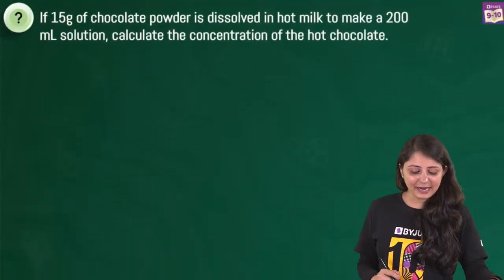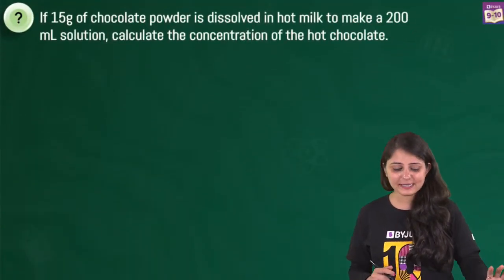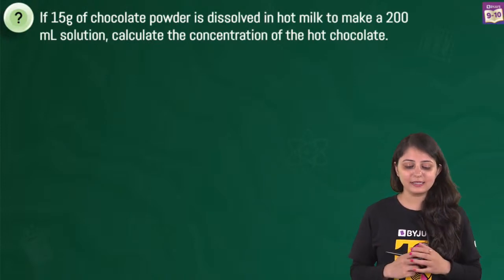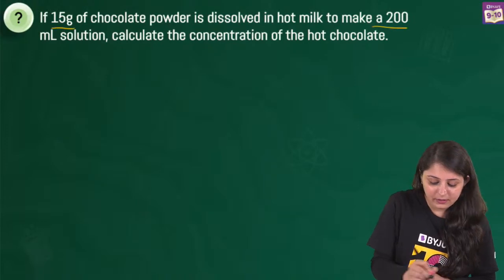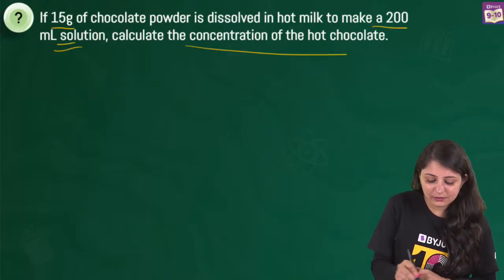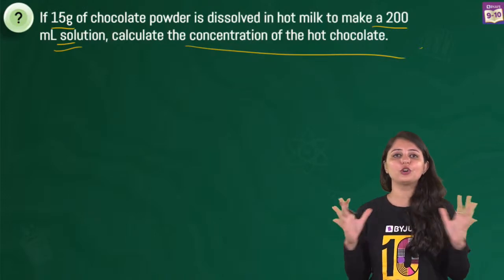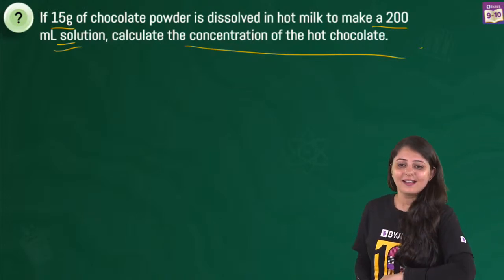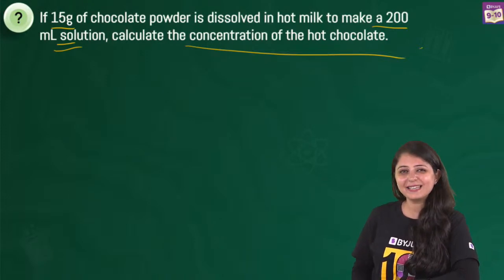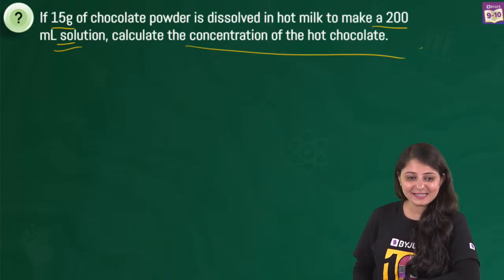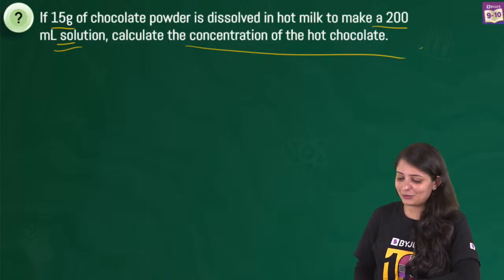So the question is right in front of you. The question says that 15 grams of chocolate powder is dissolved in hot milk to make a 200 ml solution. You have to calculate the concentration of this hot chocolate solution that you have. And I think I should give you about 15 seconds. Is it more than enough? Yes, Numan. Giving you the numerical right away.